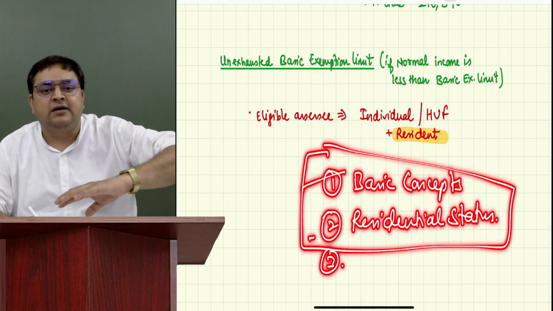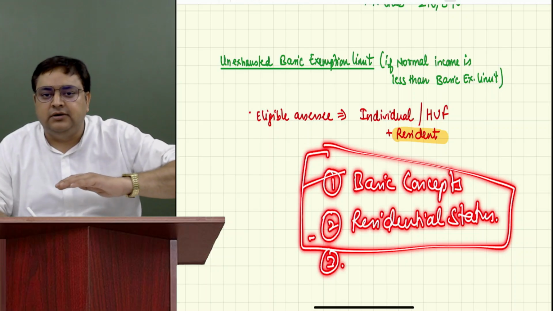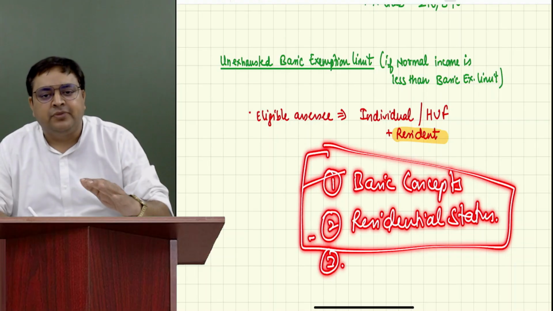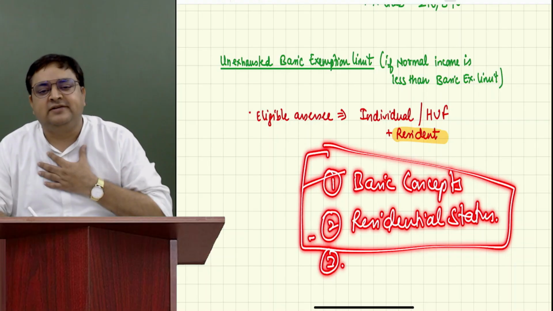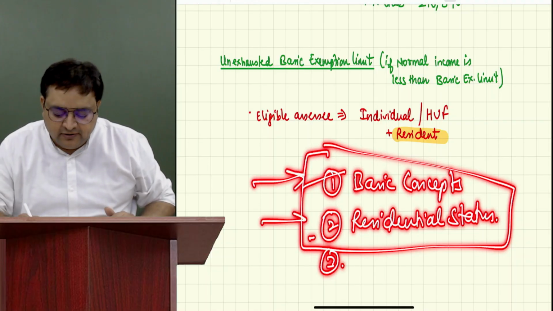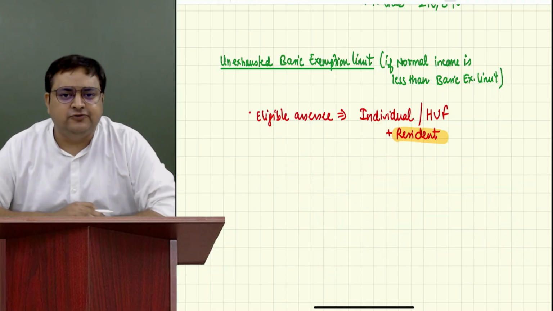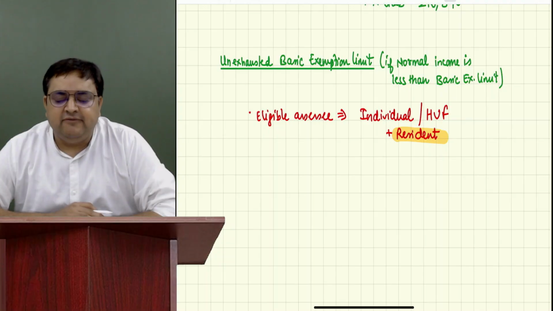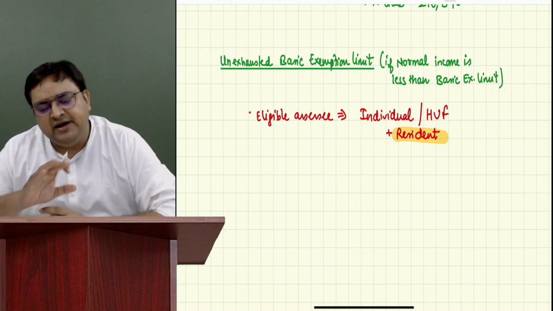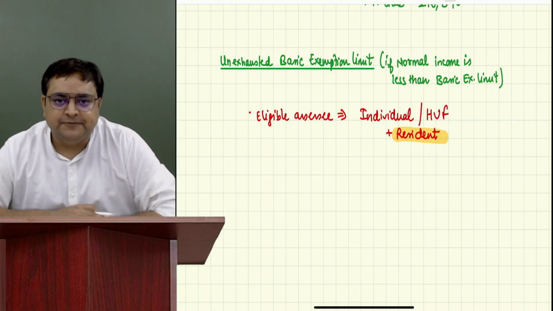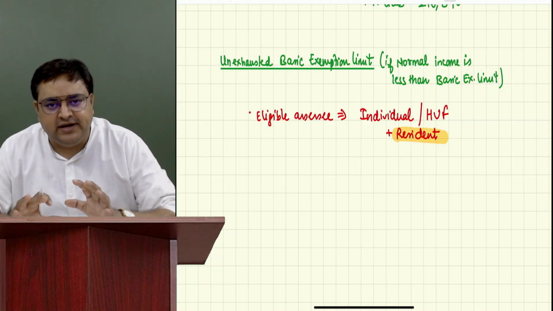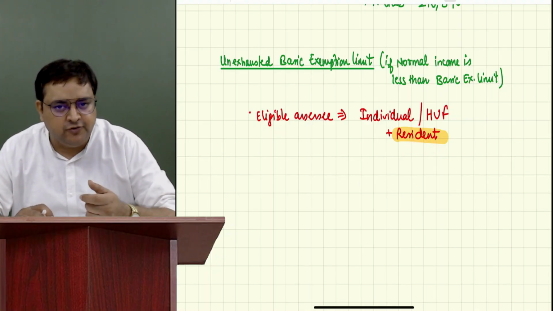I'm not saying that they are easy. They are a little difficult, a little complex also. But these are the basic things which we should understand whenever we are learning income tax. So there is something called residential status. Why residential status is important, I will tell you in the second chapter after 2 or 3 classes. But generally, who is a resident or non-resident? As of now, just for today, I'm giving you a brief overview.